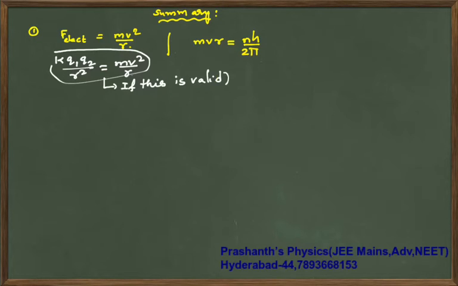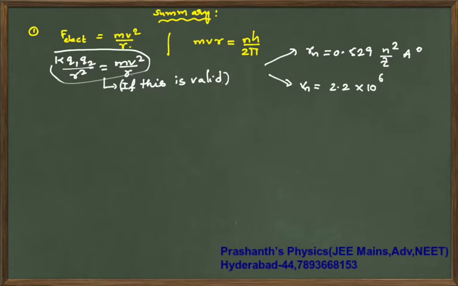then we have seen that the radius of nth orbit is 0.529 n square by z Angstrom. Then velocity of electron in nth orbit is 2.2 into 10 power 6 z by n meters per second. Energy of electron in nth orbit is minus 13.6 z square by n square electron volt, whose sign you are supposed to remember. Now, these results are correct.